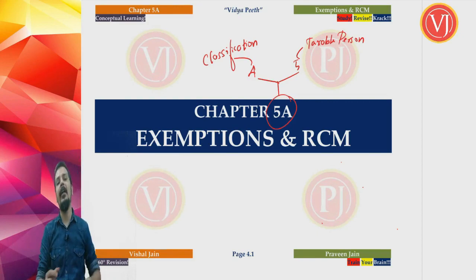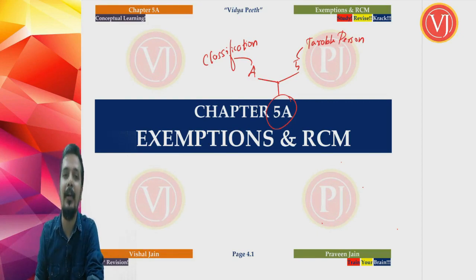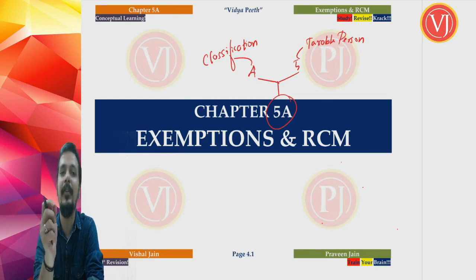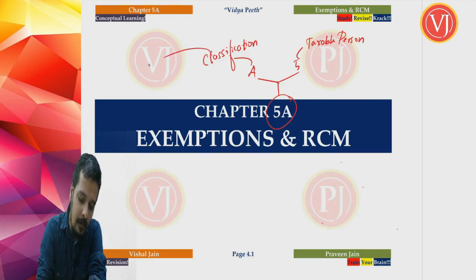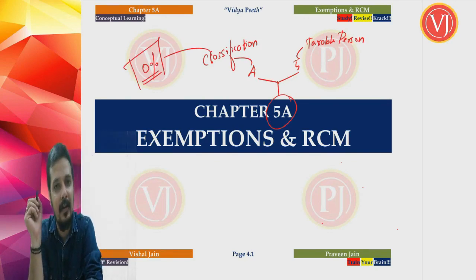Friends, if you remember, when we talked about the classification chapter, we discussed that one of the rates of entry for GST could be 0. Your exempted entry is there. You are talking about exempted goods or exempted services, for which you had section 11 of the CGST Act read along with section 6 of the IGST Act. Friends, we are only focusing on that entry where the rate of tax is 0%.